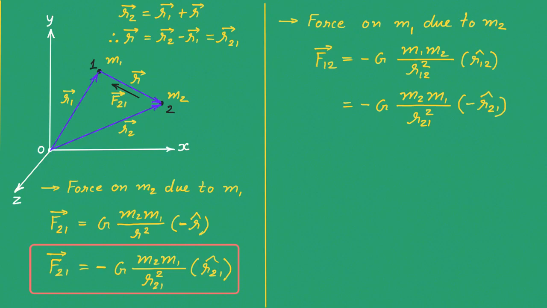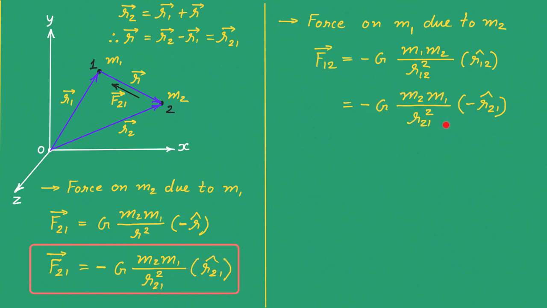Right? Now, here there are two minus signs. But if you consider only one minus sign, then this equation is nothing but the equation of vector F21. See this equation of vector F21. It is minus G M2 M1 upon R21 square and caret R21.